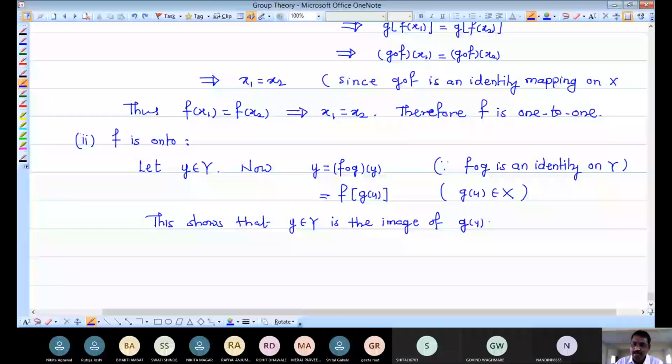G of y, which belongs to capital X, under F. And therefore this F is nothing but an onto mapping.